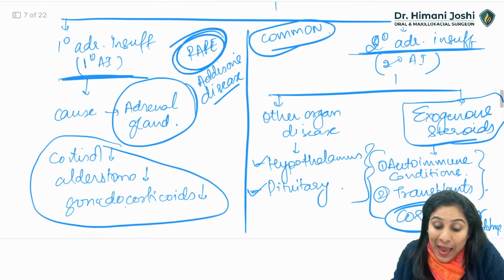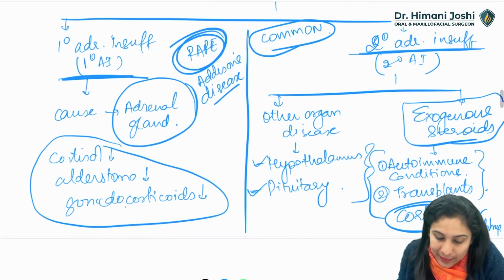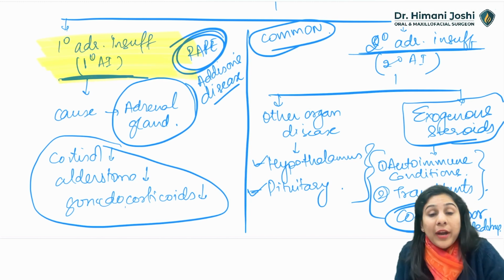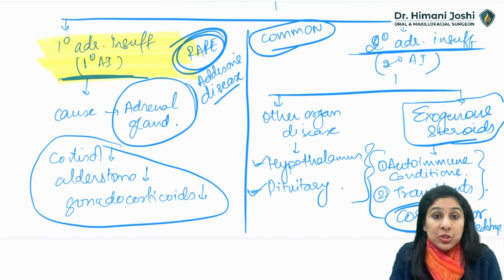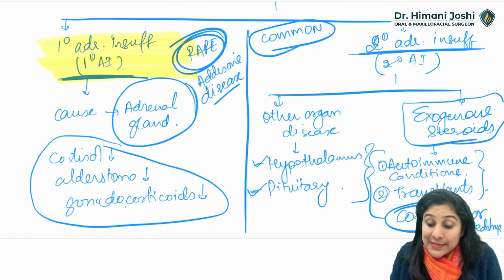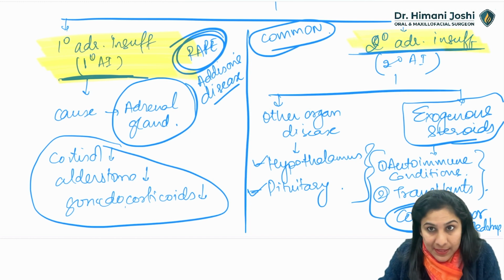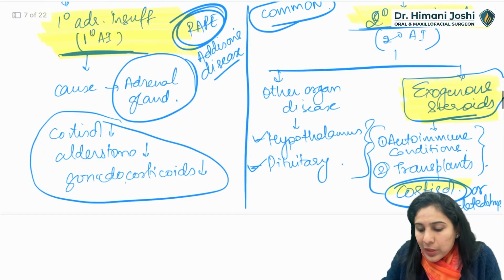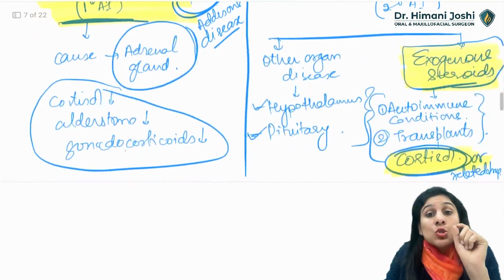Okay, so as compared to a primary adrenal insufficiency, wherein all the steroid hormones secreted by the adrenal are down, a secondary adrenal insufficiency, mainly from exogenous steroids, does not reduce all the hormones. It will reduce only the secretion of cortisol.